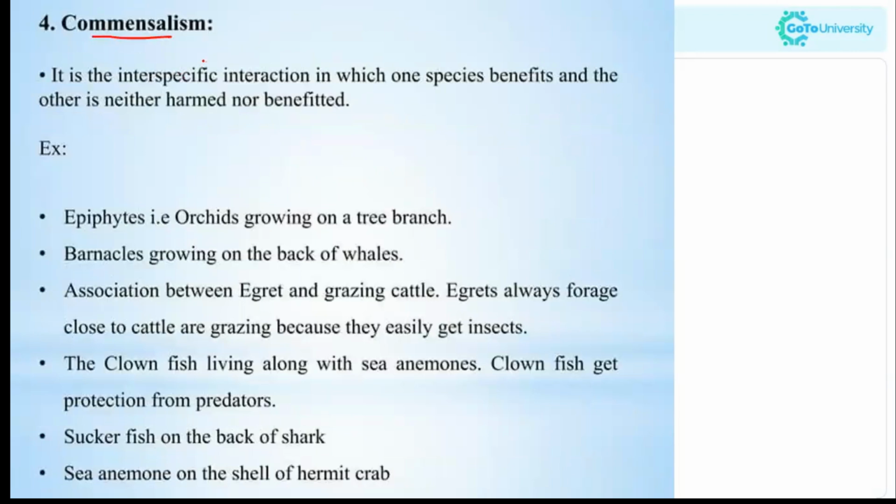Okay, now moving to the next one, that is commensalism. This is an interspecific interaction in which one species benefits and the other is neither harmed nor benefited. For example, orchids growing on a tree branch. The orchids are benefited, and the trees are neither benefited nor harmed. The barnacles growing on the back of whales is also an example of commensalism.